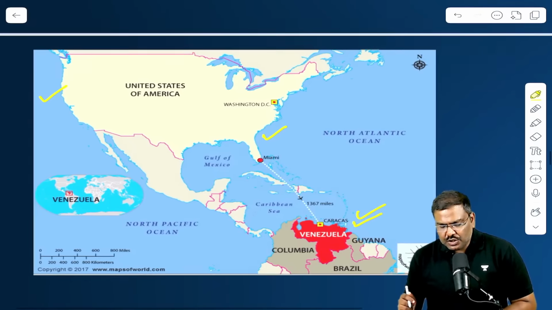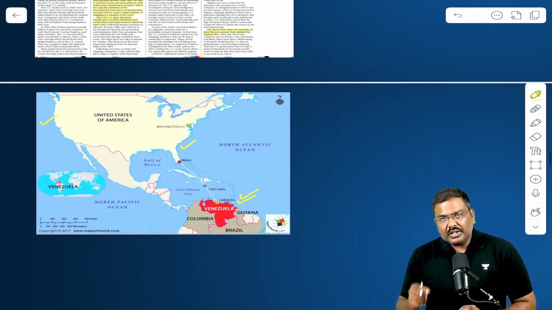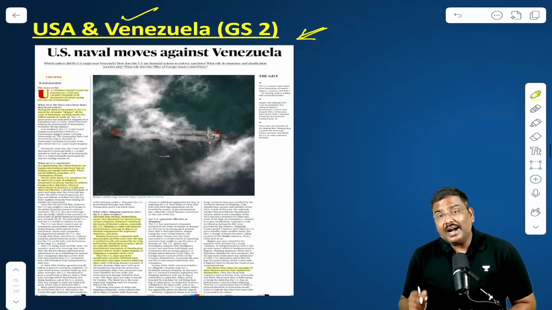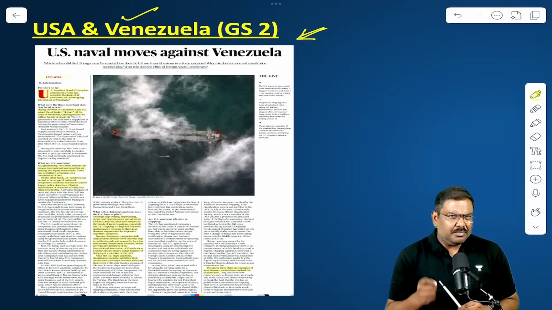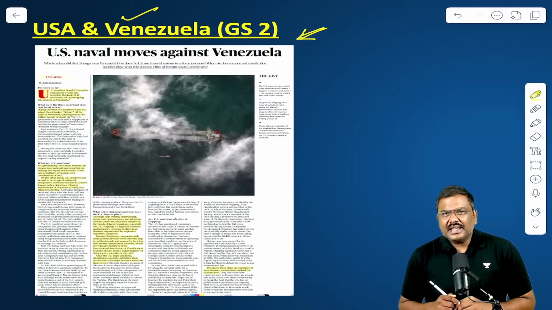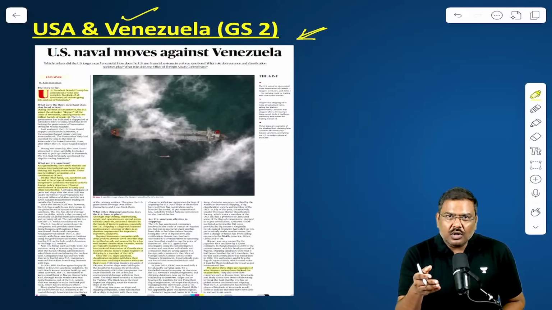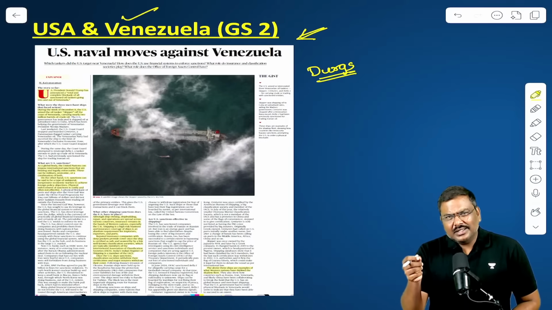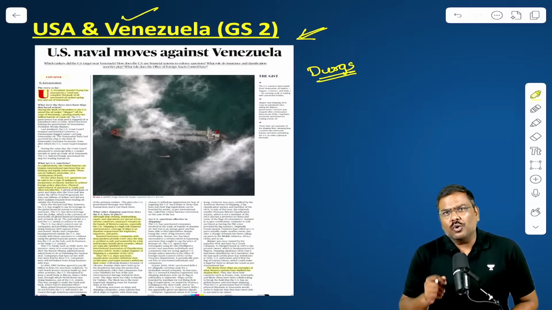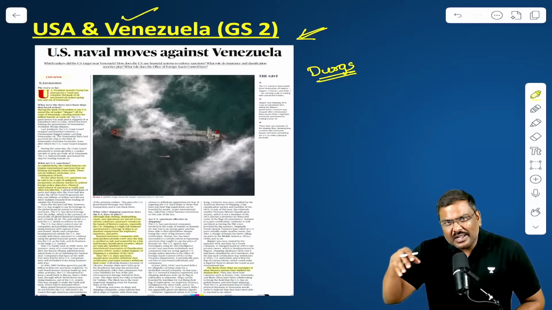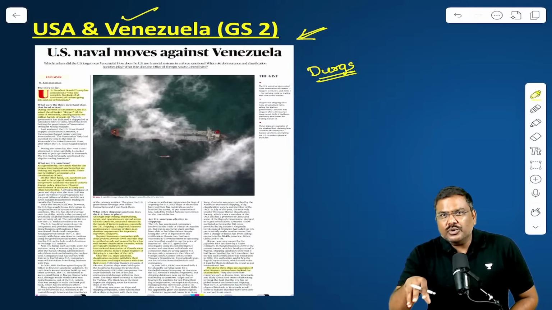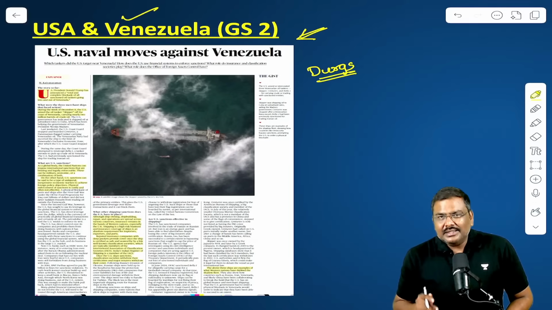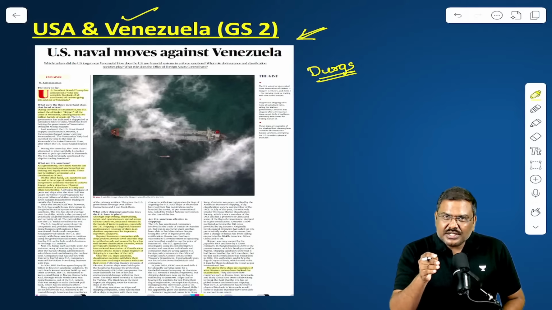What is the issue? The issue is very simple. The argument of the government of USA is that the current administration in Venezuela is promoting the illegal export of drugs into the USA. Their argument is that the current president of Venezuela, Mr. Nicolas Maduro, is the head of these drug cartels which are producing drugs in Venezuela, bringing them through the sea route, and distributing those drugs in the USA mainland.